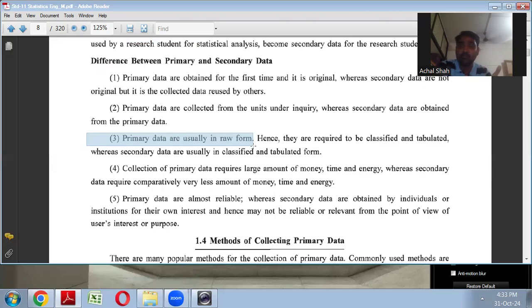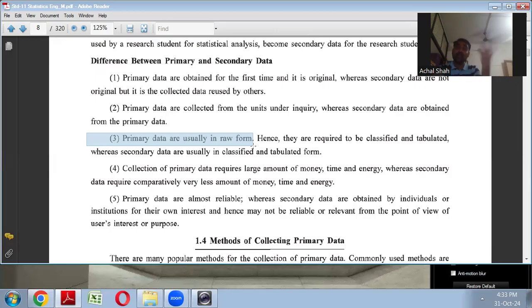Then after, what you will do, you will have 150 pages of information of 150 workers, you are going to tabulate it, you are going to classify it, right? That is classification and tabulation. So primary data, originally it is in raw form, then after it is classified and tabulated.